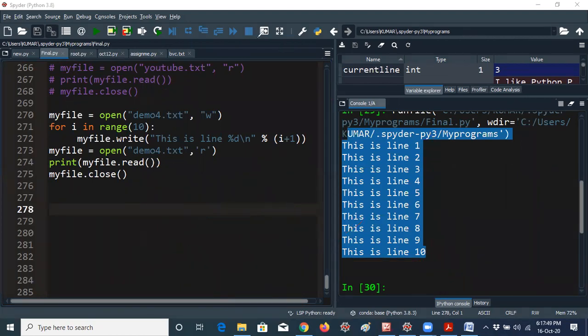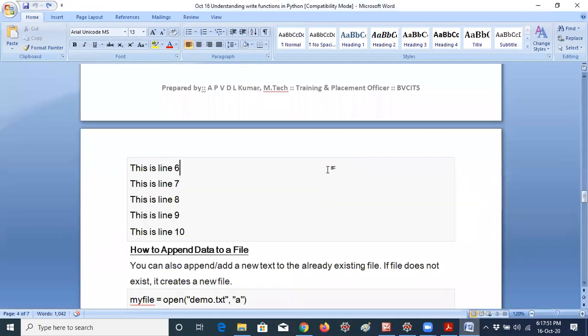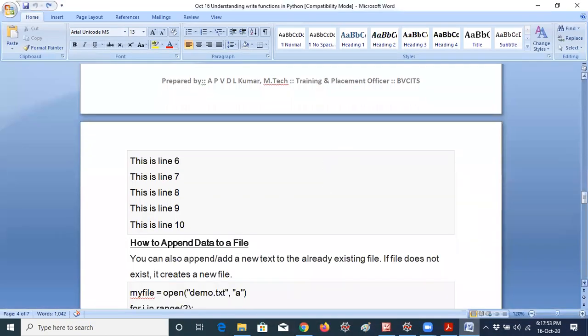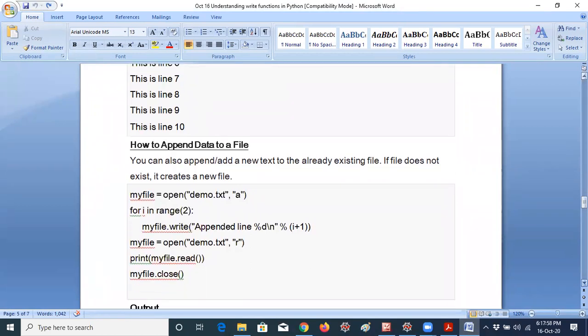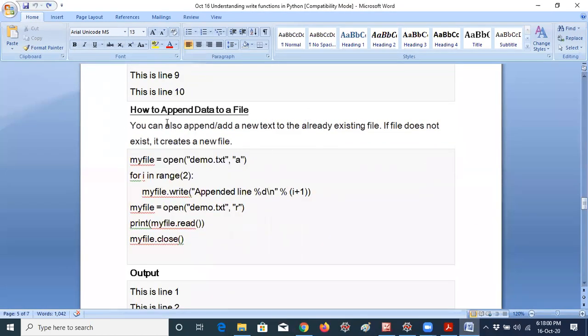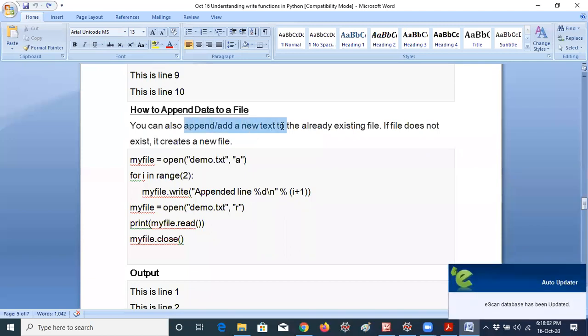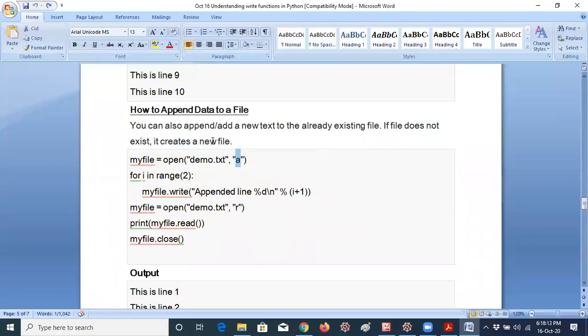Let's do this concept now. Before going to write lines, I would like to tell this concept. Of course, it was not specified in our syllabus, but I will tell you how to append data to a file. You can append or add new text to an already existing file. If it does not exist, it creates a new file. You have to understand very carefully, because a is an append operation. If the file is already there, it will append. If the file is not there, it will create a new file, and the data will be saved in the new file.